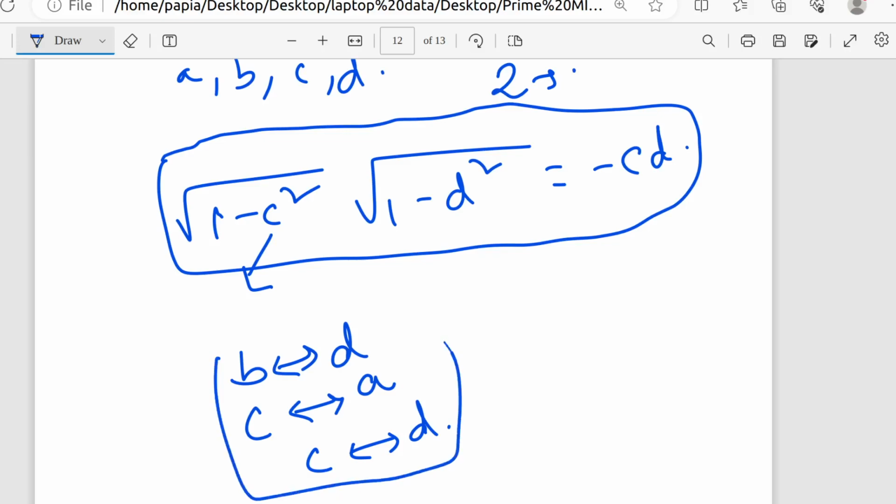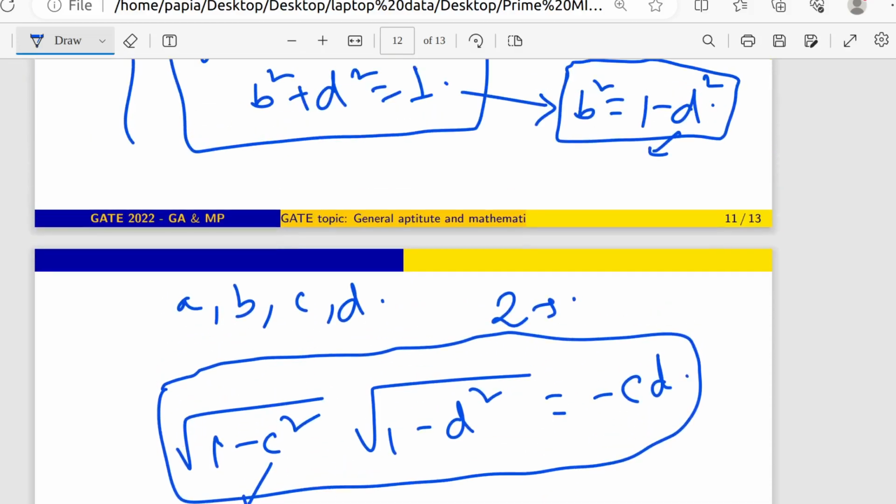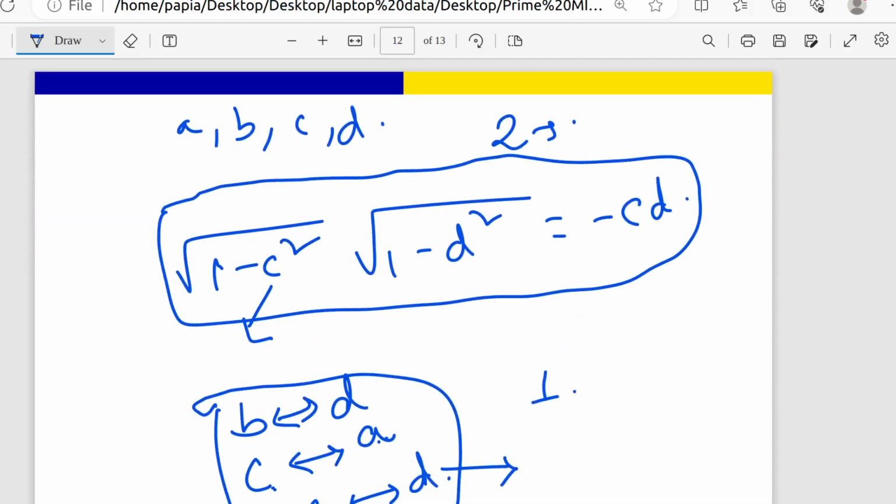Then how many free parameters are we getting? Only 1. Because if I know, let's say, the D value, then I can have the C value. If I have the C value, then I can have the A value. And as I am getting the D value, I can also get the B value. Then I can get all the values, right?